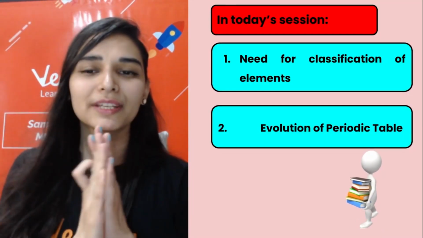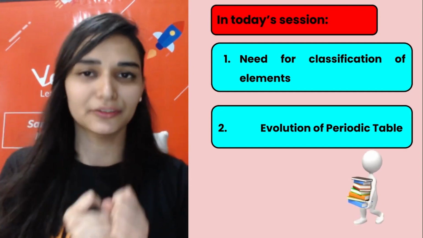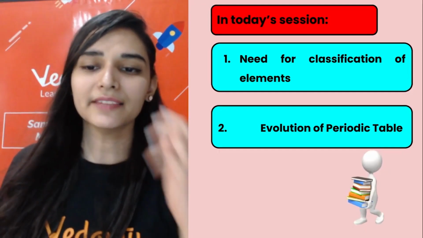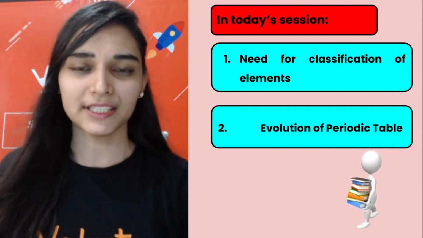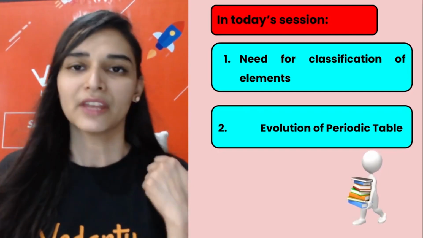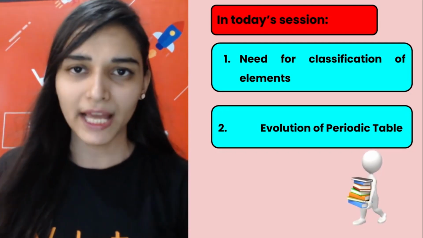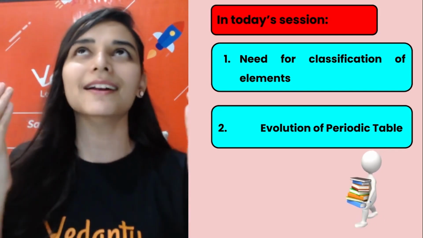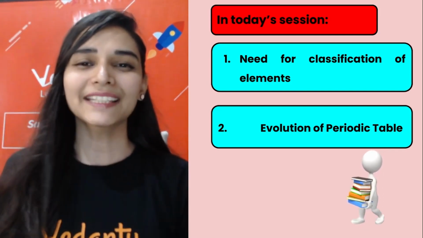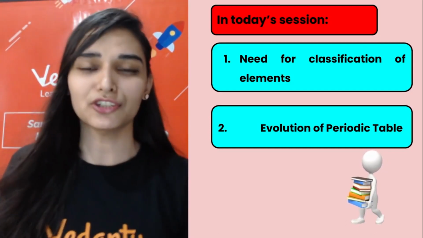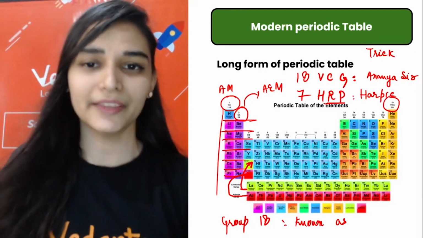So what did we do in today's session? We discussed the classification of elements. Why are we doing this? What was the requirement? And the second thing was the evolution of the periodic table. So we have discussed the very first contribution given by Sir Dobereiner. After that, Sir Newland. Then the third one was Sir Mendeleev, and finally Henry Moseley, right? And Henry Moseley का जो classification है, that we will study in detail in the next class.